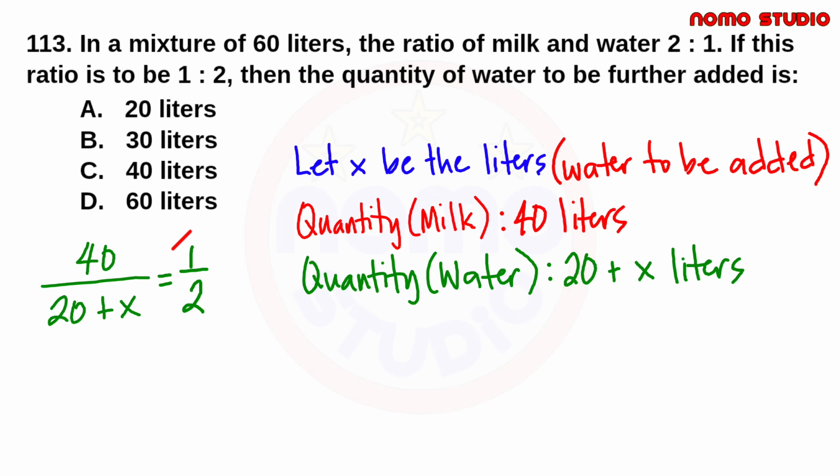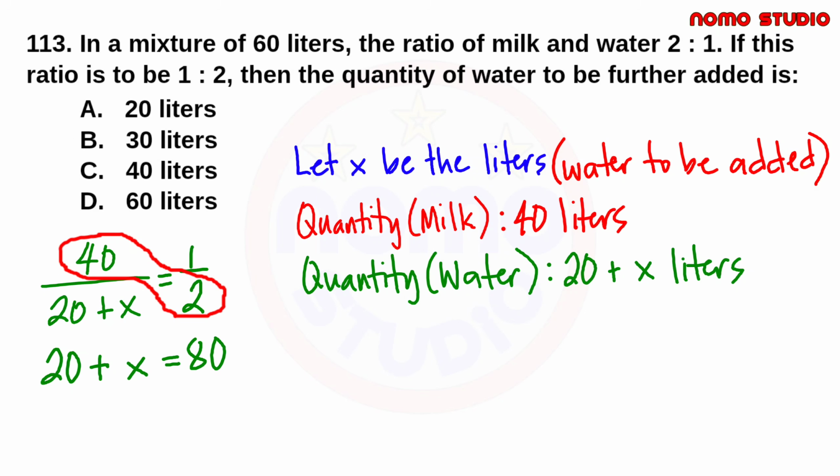Now, cross multiply. 20 plus X times 1, and that is 20 plus X. 40 times 2, and that is equal to 80. So this is our equation. Let's now transpose 20. So X is equal to 80 minus 20. So that means our X is equal to 60 liters. So tama po yung ating sagot kanina. Kasi actually makikita naman po talaga na yung 20, kailangan lang nating dagdagan ng 60 liters para ma-meet yung new ratio na 1:2.